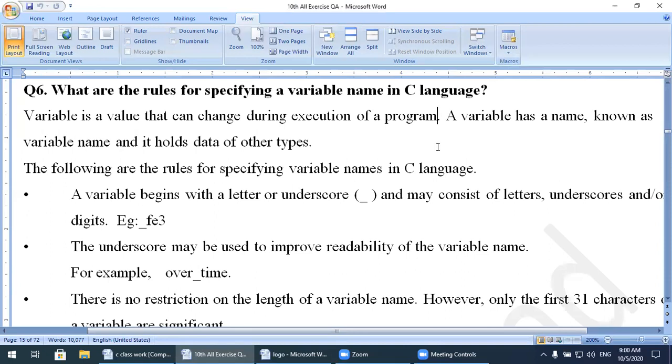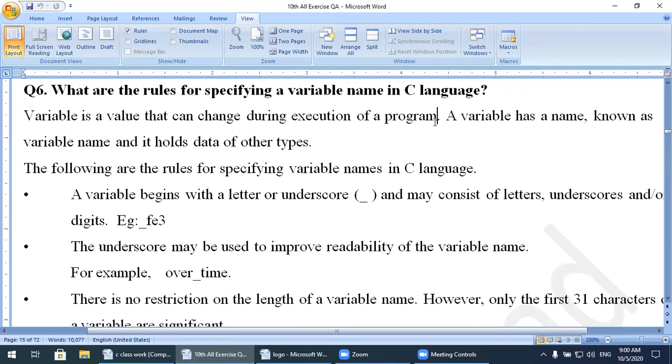Against this, a constant is that quantity which cannot change its value. So a variable is a value that can change during execution of a program.